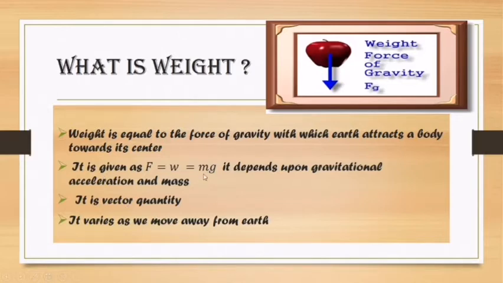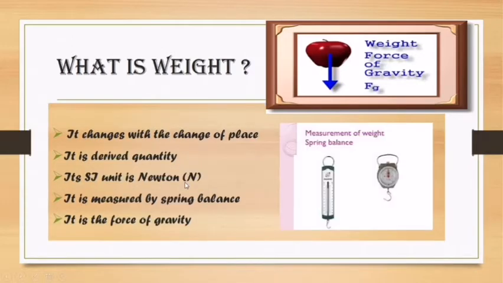It is a vector quantity and it varies as we move away from Earth due to the decrease in the gravitational acceleration. It changes with the change of place. It is a derived quantity and its SI unit is Newton, the same as the unit of force, and it is measured by the spring balance. Here a spring balance is shown. So weight can be determined with the help of a spring balance. Weight is equal to the force of gravity. It is a vector quantity and its SI unit is Newton.